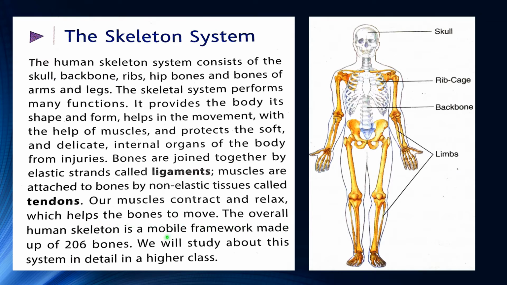The overall human skeleton is a mobile framework made up of 206 bones. How many bones? 206 bones. We will study about this system in detail in a higher class.